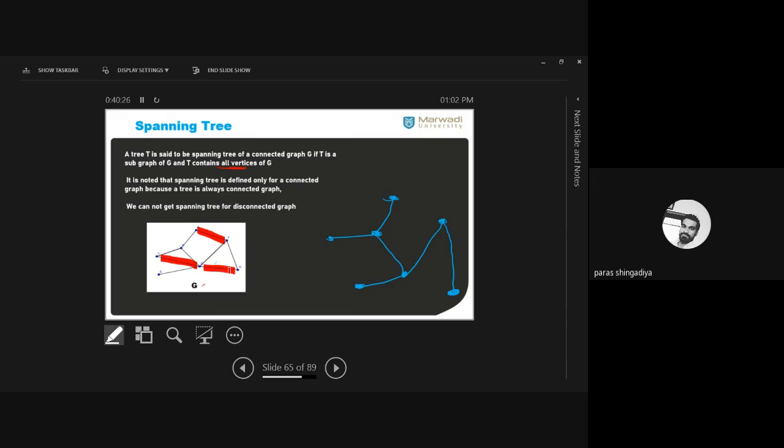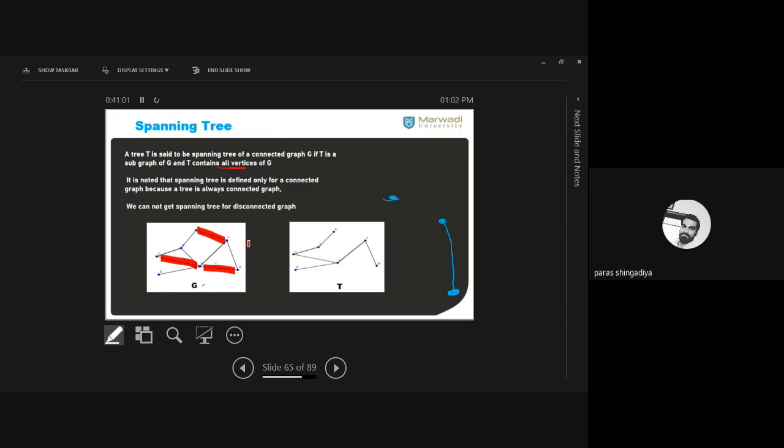Okay, which is a connected graph, and there is no cycle or difference between any two. Okay, so this procedure is known as a spanning tree. Okay, this resultant graph जो डायरेक्टली आपको ट्री नहीं मिला है, कोई एक मेन ग्राफ था उसमें से आपको ट्री में कन्वर्ट किया है, so that tree is called the spanning tree. Okay, and here one more solution is given this way. This is another graph of spanning tree.